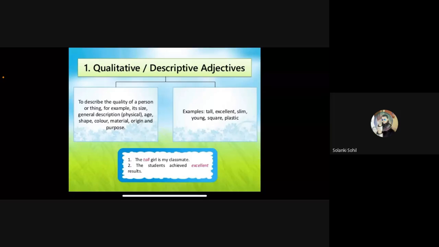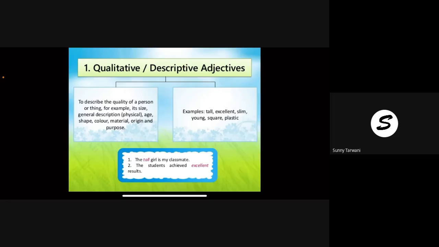Qualitative or descriptive adjectives describe the quality of a person or thing, for example, its size, general description, physical age, shape, color, material, origin, and purpose. Examples: tall, excellent, slim, young, square, plastic. Number one, the tall girl is my classmate. Number two, the students achieved excellent results. So these are qualitative adjectives.